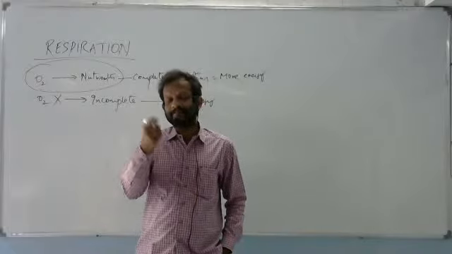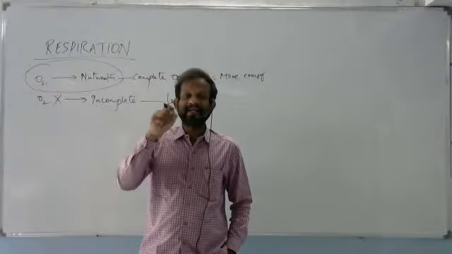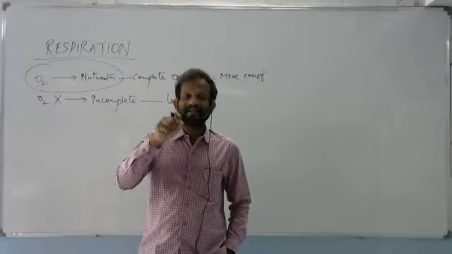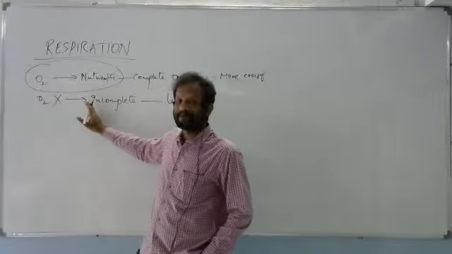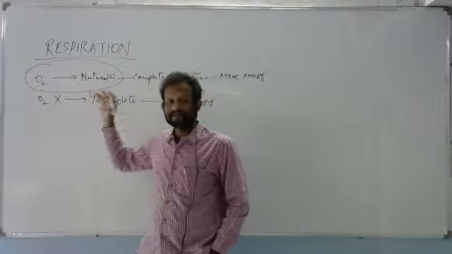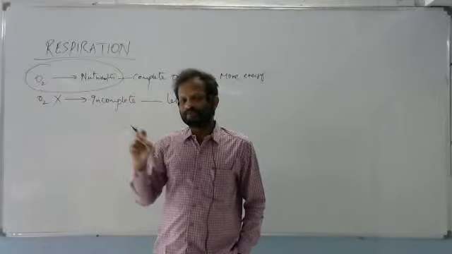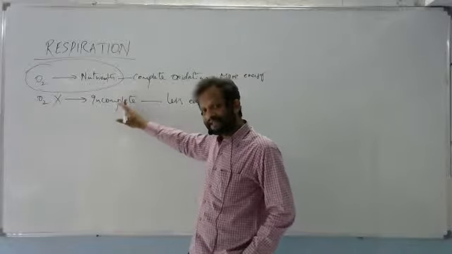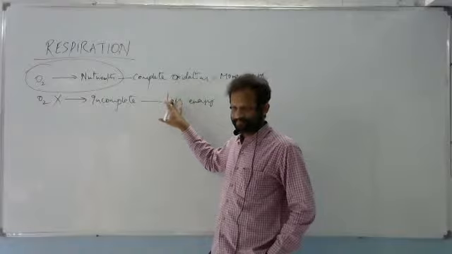Microorganisms which survive in areas where oxygen is not available will show the second type of respiration, because their body is adapted to break the food materials incompletely to get whatever energy is possible.